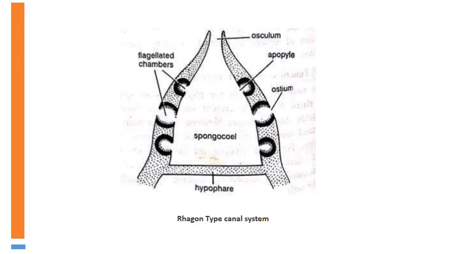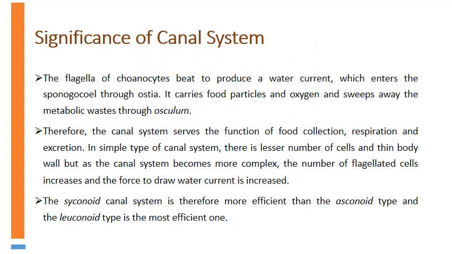In this diagram, we can see water enters through the ostium in the outer body surface, and there is a flagellated chamber in the dermal body which has choanocyte cells, and inside it there is a spongocoel which is broad and tapering towards the osculum, and water goes out through this oscular opening.